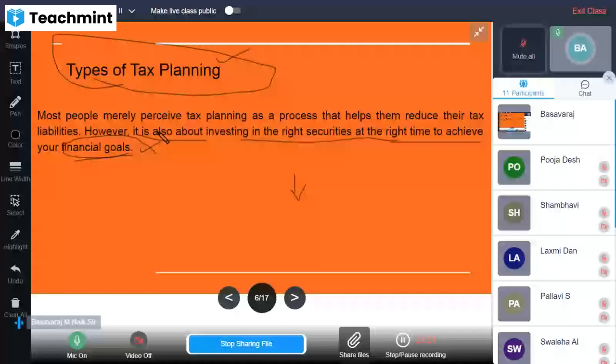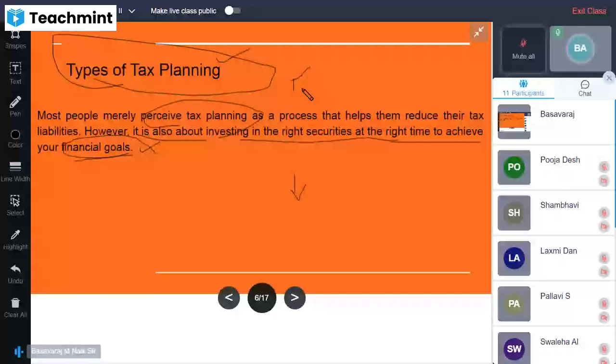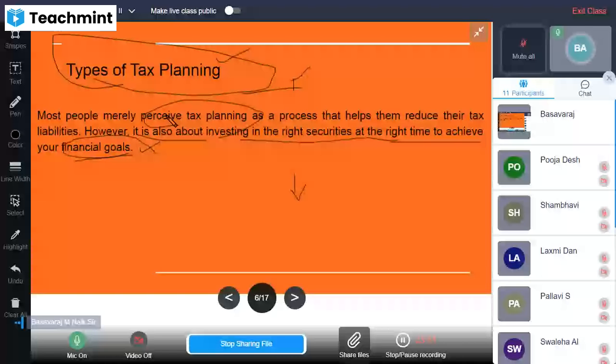Most people merely pursue tax planning. Everyone needs to adopt tax planning, because one should plan for it. Then only can one reduce the tax liability. If he doesn't know these tax aspects, tax considerations and tax planning, he definitely cannot reduce his tax liability. So most people need to know about tax planning aspects, as a process that helps them reduce tax liabilities, as we are discussing so far. However, it is also about investing in the right securities at the right time.